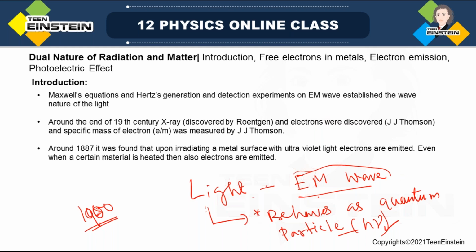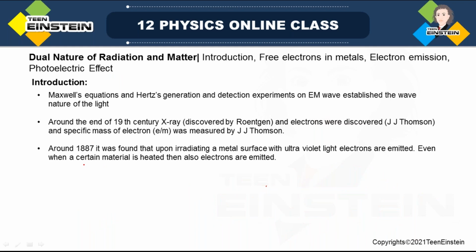And also at the same time, photoelectric effect. We'll see what that is. That was not able to be explained by wave nature. Another experiment is there that is called Compton effect. So I'll let you know.